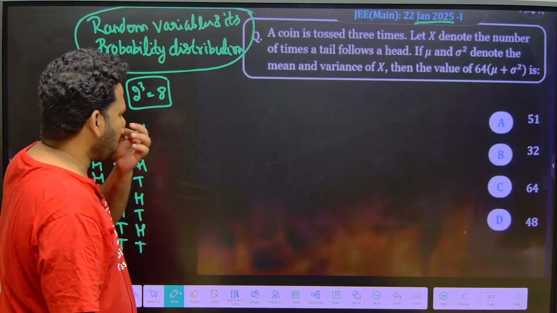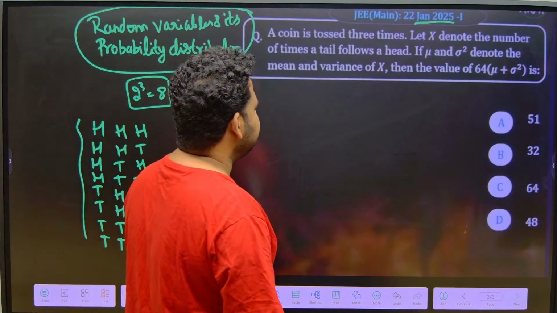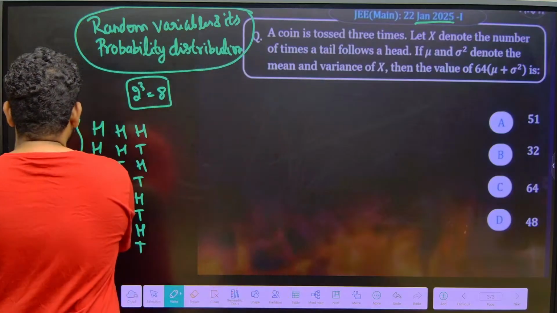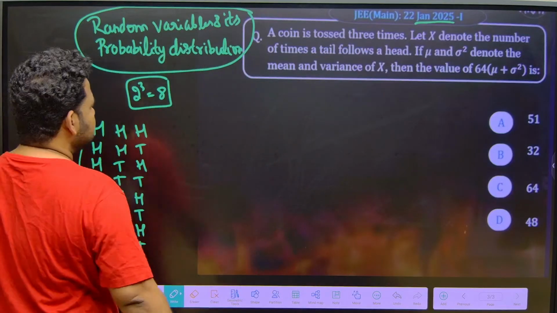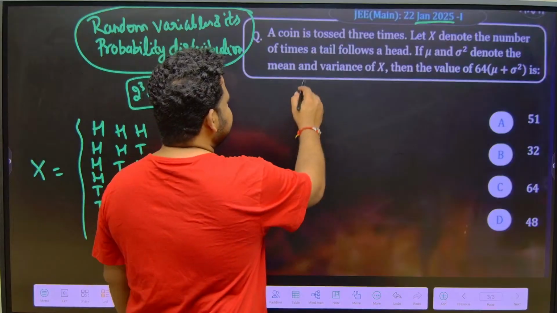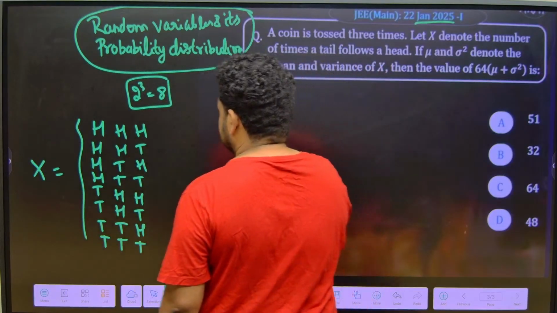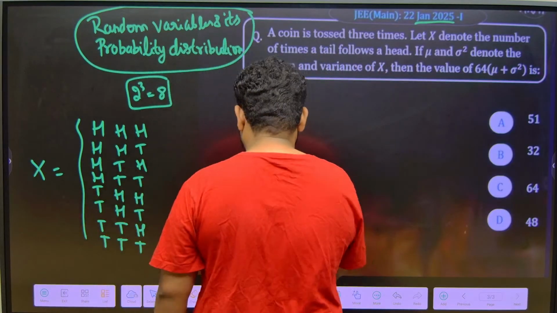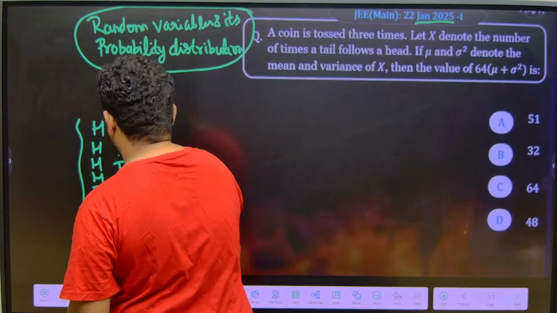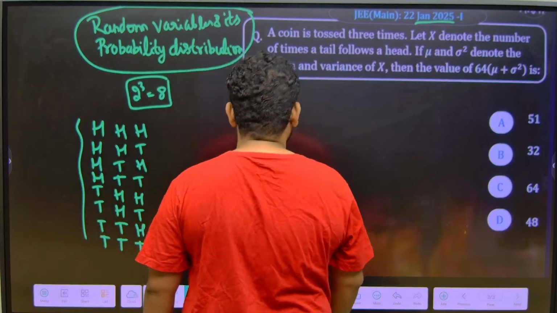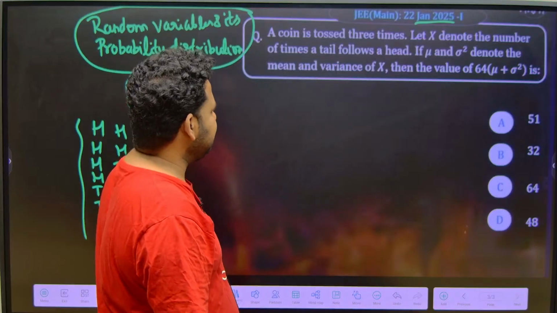Now they are telling, let x denote the number of times a tail follows a head.